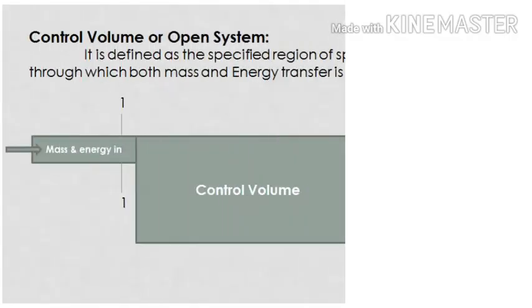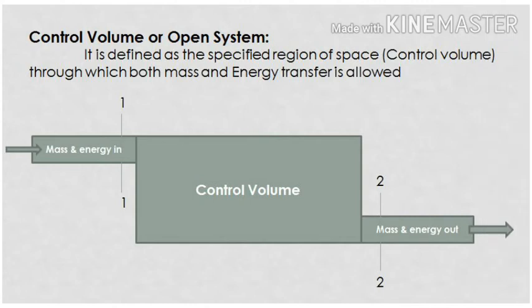Now moving ahead, the control volume system. In control volume system, both the mass and energy transfer is allowed within a specified region of space, which we call the control volume, and hence the corresponding system is called the control volume system.